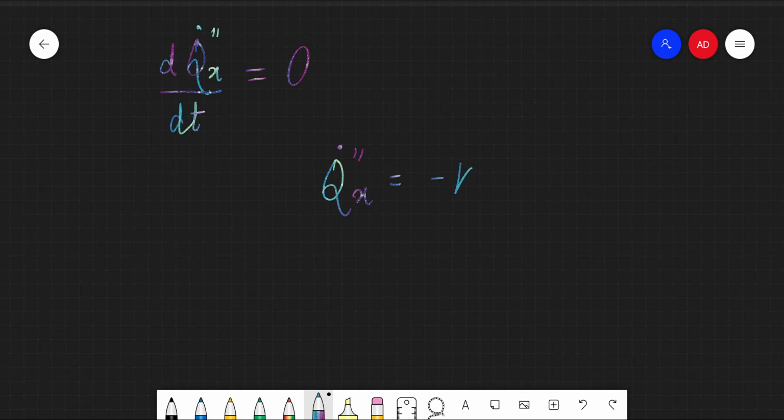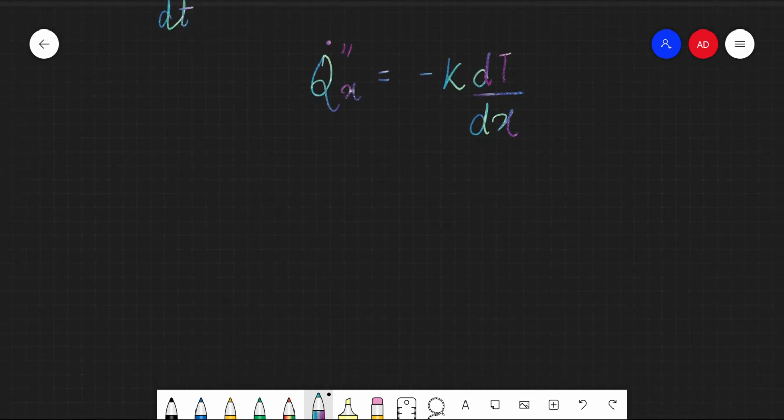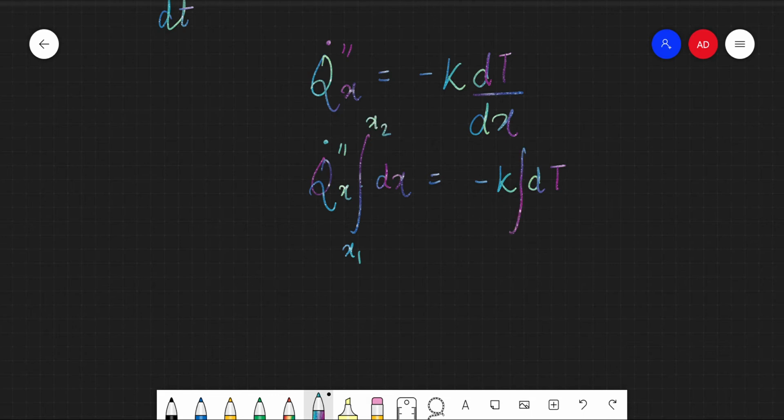So we say that this is how it's written, right? Now if we perform some basic algebraic manipulations, we can see that this is how it is, right? And we can simply integrate from x1 to x2, and we can simply integrate from T1 to T2.